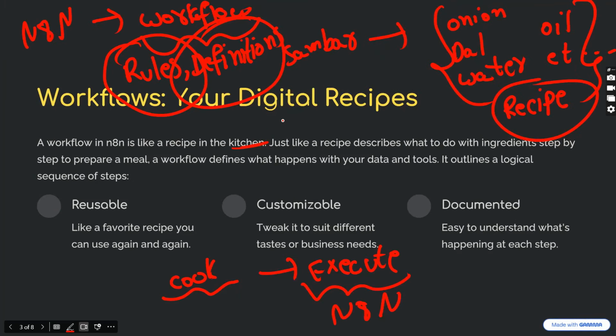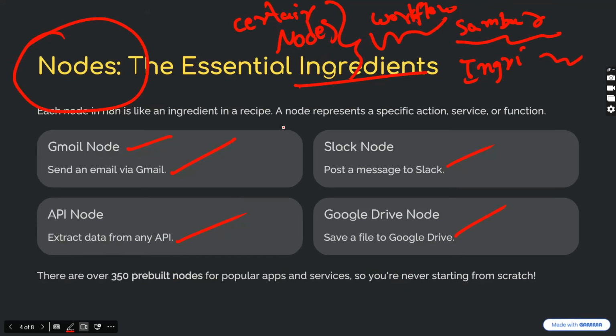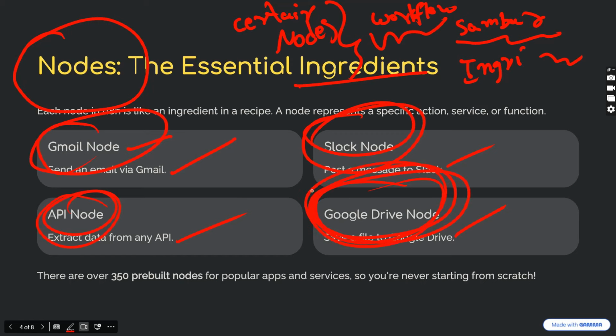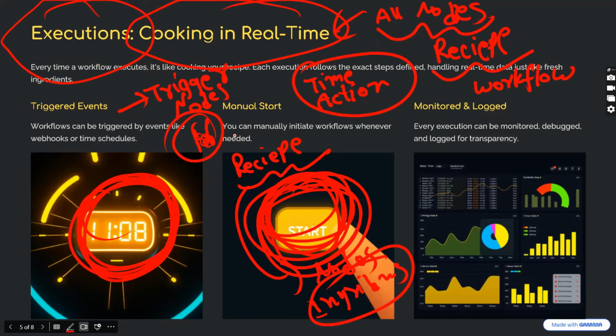First we create a workflow, which is nothing but defining a recipe. Then we give the ingredients. That is, to make the workflow work, we need to give some nodes. We give all the ingredients required to the workflow. Then whenever the trigger node or manual start node has occurred, the actual cooking of the process will start. That is nothing but execution in n8n.